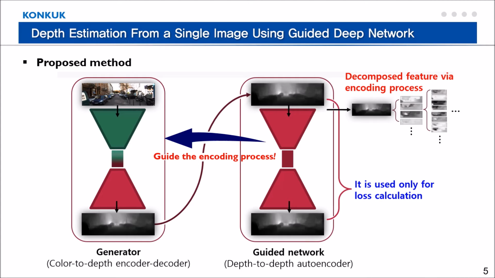To overcome this limitation, we do not just compare the final predicted values and the actual values, but decompose the predicted depth map and ground truth into deeper feature levels to utilize them for optimization. In training, we guide the encoding process of the depth map to the generator via the depth-to-depth autoencoder that restores the input depth map as it is. This allows our generator to produce a more reliable depth map by considering the high-level feature space of the ground truth. These guide processes are performed only in the training phase for loss calculation, and in the test phase, the generator will predict the depth map alone.